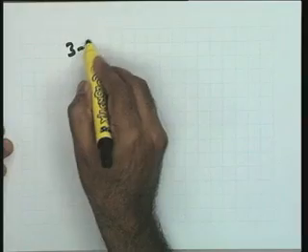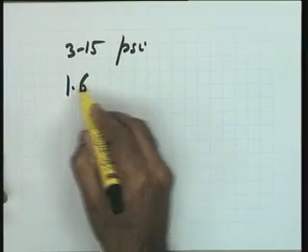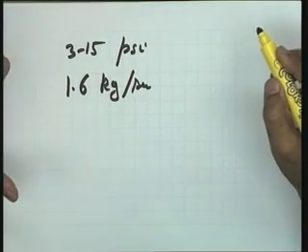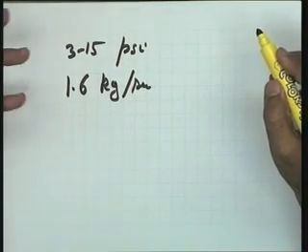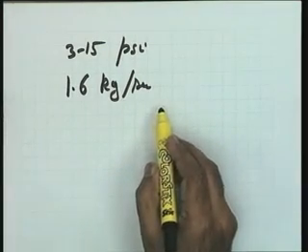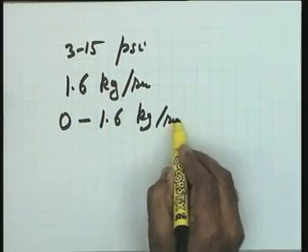Go to the control valve now. The pressure 3 to 15 psi is applied to the control valve. What is the output of the valve? It is the flow. Again, let me give you some quantitative values. For the heat exchanger system under consideration, let me say that the maximum flow is 1.6 kilograms per second. This is the maximum value, the hardware constraint. I give you this information based on the experimentation done on a particular equipment. Since this is the maximum flow, variation from 0 to 1.6 kilograms per second is possible.